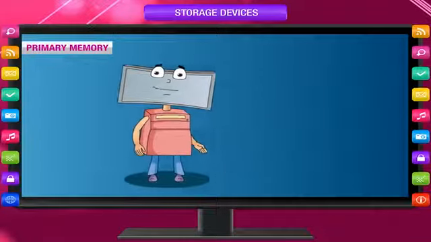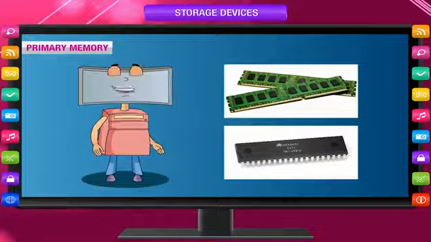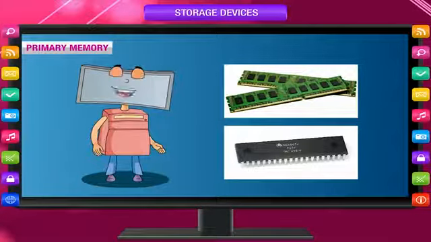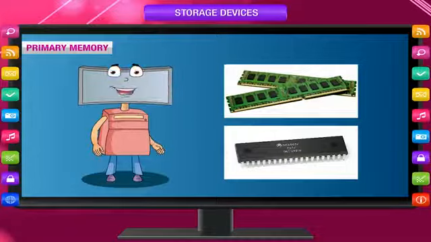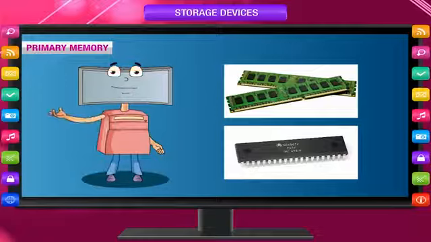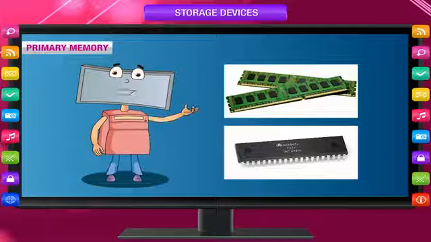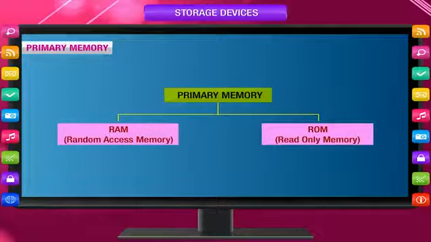Primary memory. Every computer comes with a certain amount of primary memory or main memory. This memory is limited, and information stored in this memory gets erased when you turn off the computer. This is internal memory that is constantly overwritten with new data and programs for quick access. It provides temporary storage of small-sized data. Primary memory is of two types: RAM, random access memory, and ROM, read-only memory.